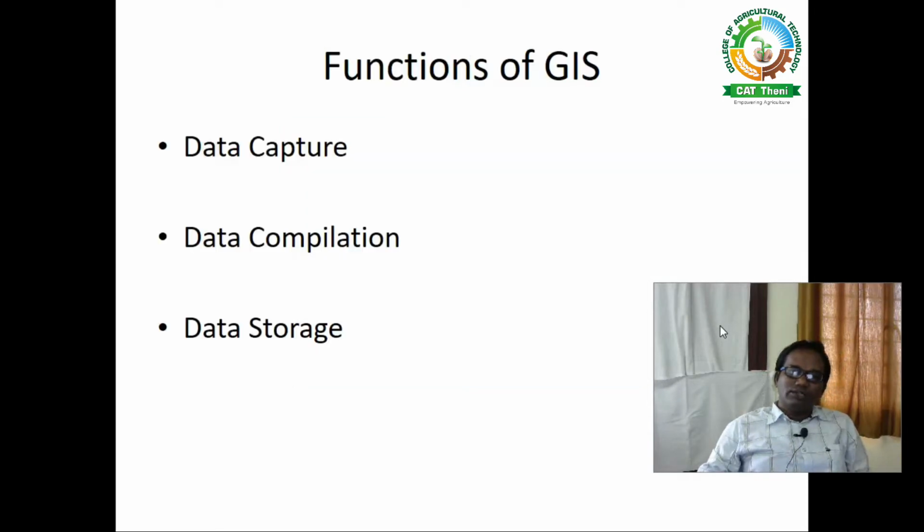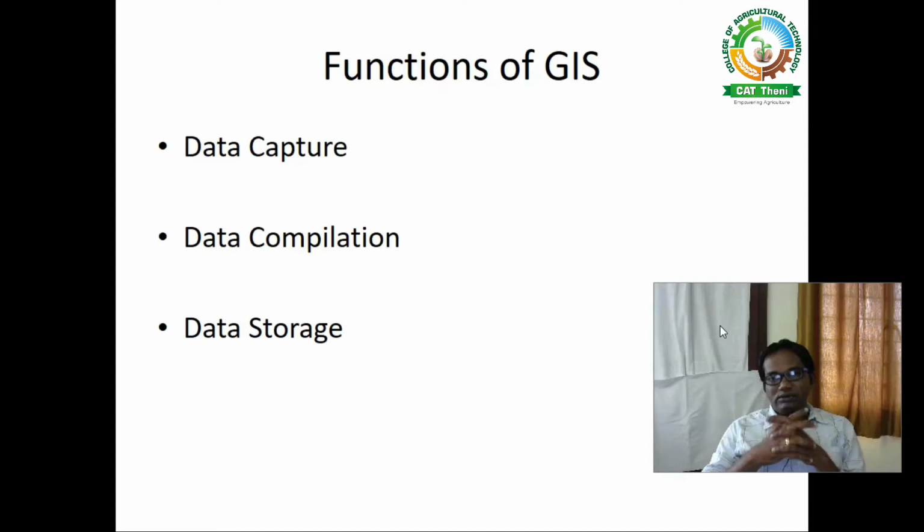Then we come to the functions of GIS. Before entering into the functions of GIS, let us see the advantages and disadvantages of GIS. Coming to the advantages, we can manipulate a large volume of data in the GIS software, and the GIS software allows a wide variety of visual interpretation.